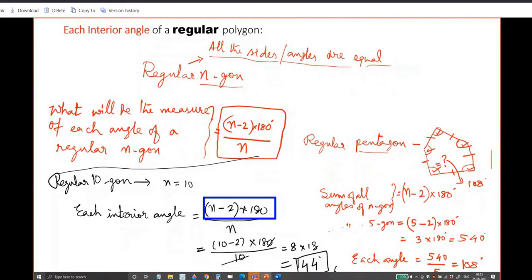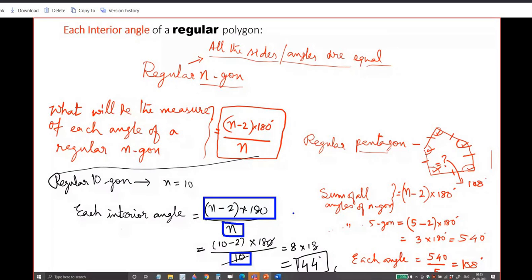For n you will put 10, so 10 minus 2 into 180, divided by n, and this n is 10, the number of angles or number of sides. So 10 minus 2 is 8, into 180. 8 times 180 is 1440, divided by 10 gives 144. Is it understood?